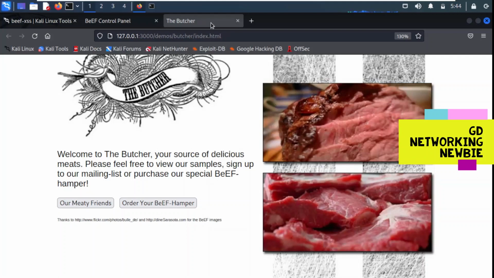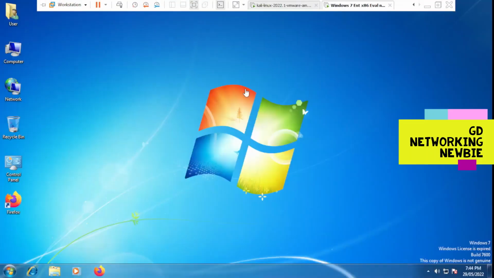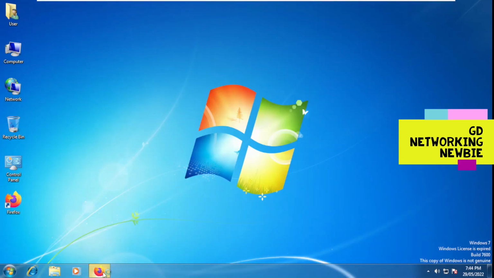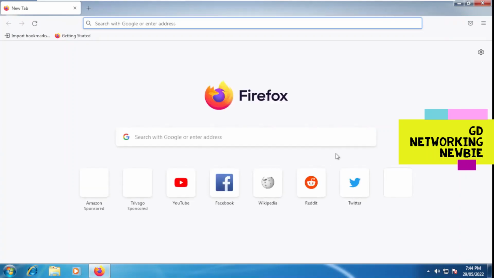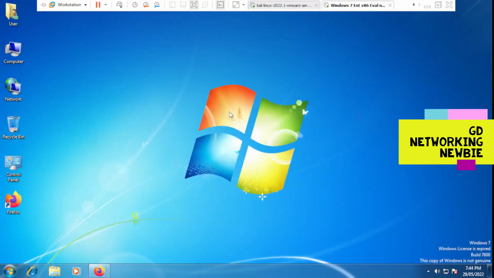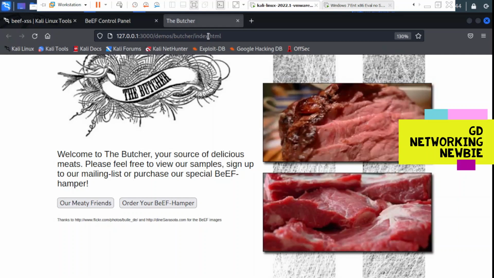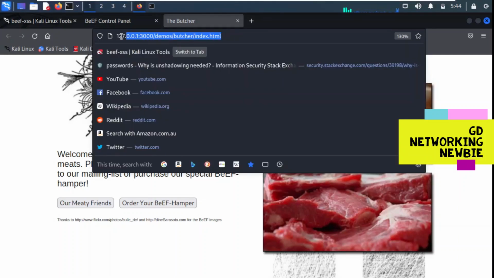For this, I'm going to use this Windows 7 machine as a victim machine, and I will open the browser on this victim machine. In this browser, let's say I have maybe received some spam email, or maybe some of my friends have sent me a link. I'm going to click on that link, and after clicking that link, I should land on some page like this. So I'm going to copy paste this link, right?